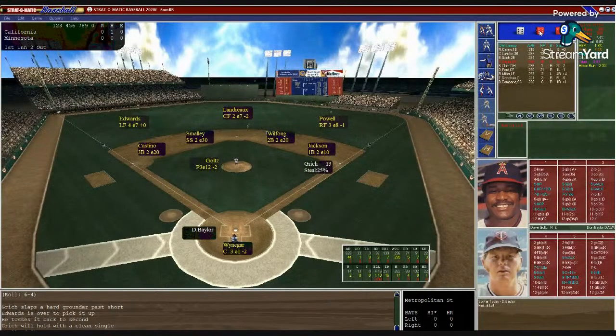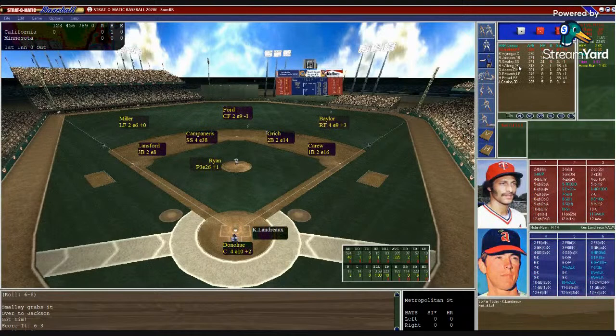Waniger sets in the target. Goltz from the stretch looks in. Grich takes the lead off. Here's the pitch to Baylor. 1-8 ground ball to short. Flips it to second. Gets the force, and that's the first inning. Angels go out in the first.